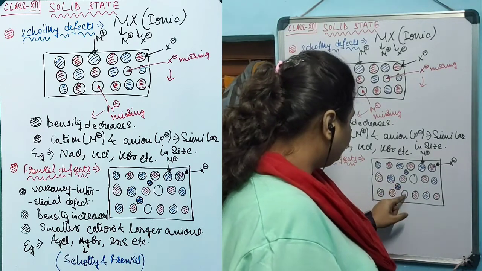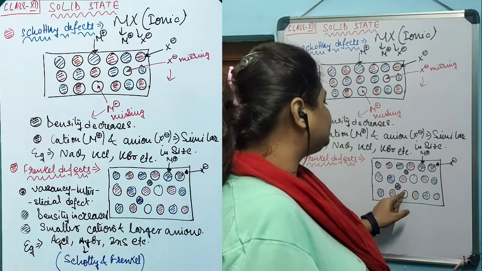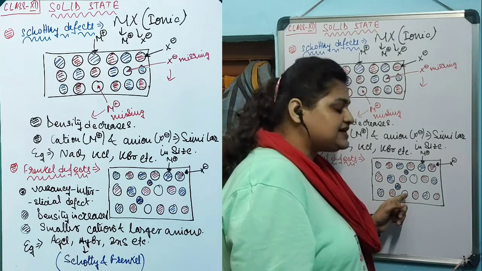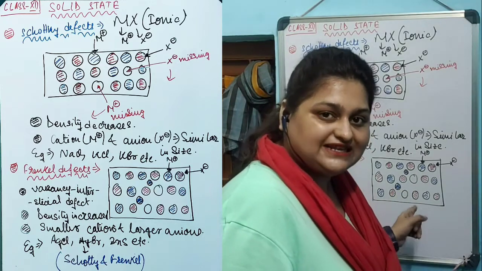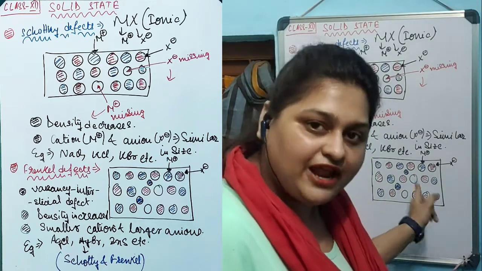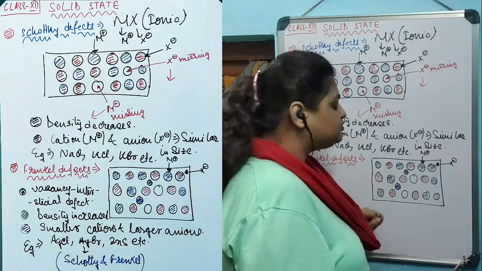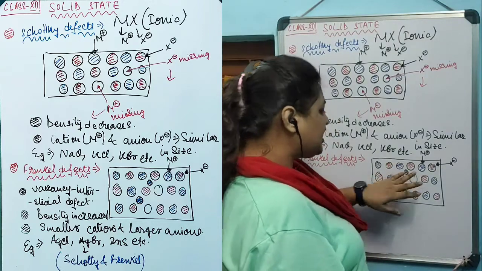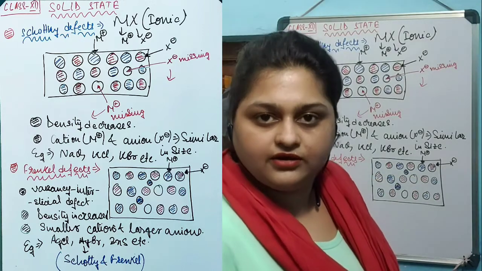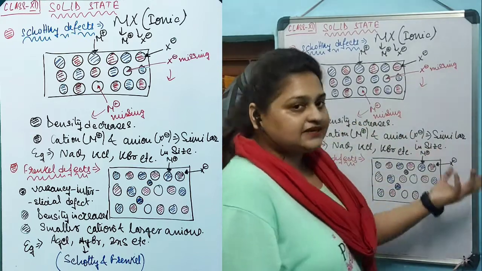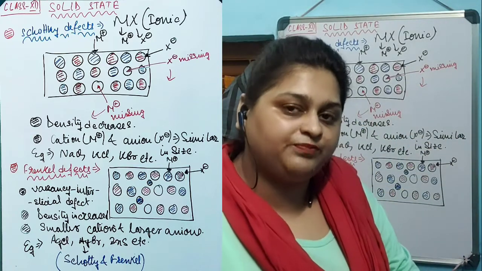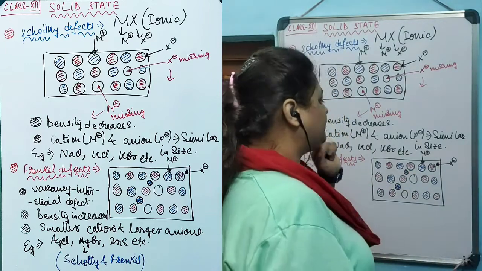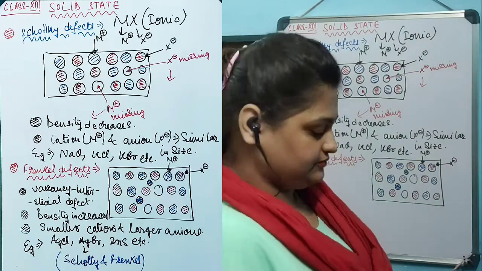This blue dotted particle, the cation M+, should have been on this lattice point, which is its own, but it has left and moved into the interstitial position. This type of deviation is known as the Frenkel defect, in which a vacancy is created and the particle that previously occupied that lattice point now occupies the interstitial position.